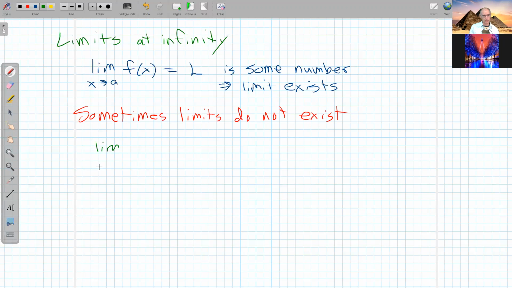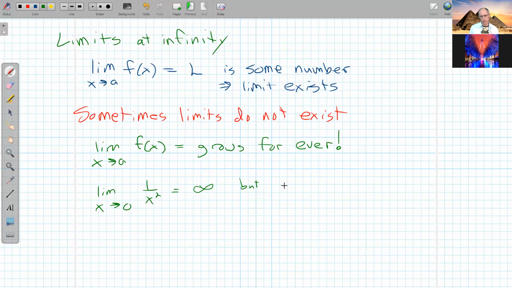So it could be I take the limit as x approaches some number of a function, and we find that it grows forever. So an example of that is if we took the limit as x approaches 0 of 1 over x squared, and I pick x squared and 0 because I don't have to worry about right or left because I'm squaring it. Squaring it always gives me a positive result. So I have a denominator that gets smaller and smaller and smaller, and what we should find is the numerator gets bigger and bigger and bigger, and so we would usually say, hey, infinity is the answer here.